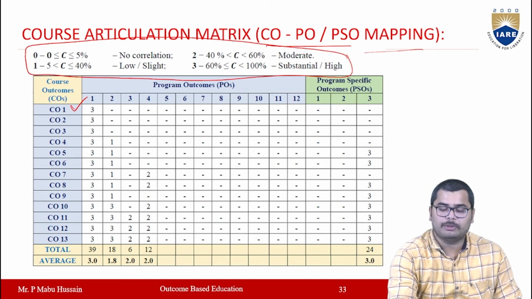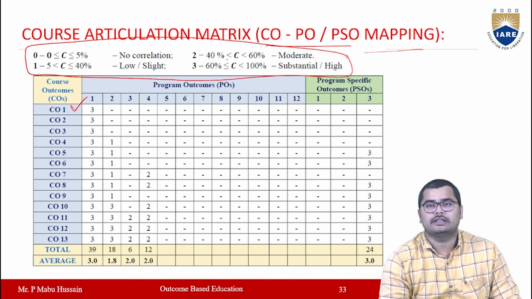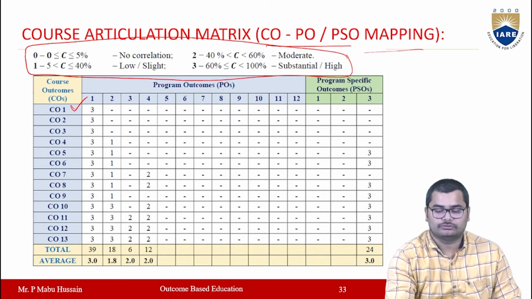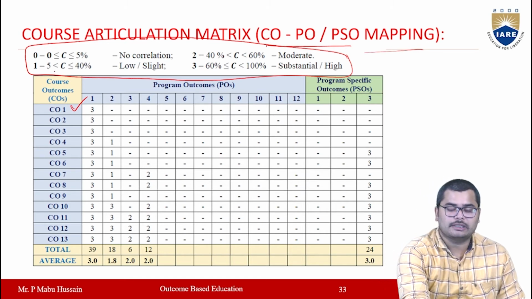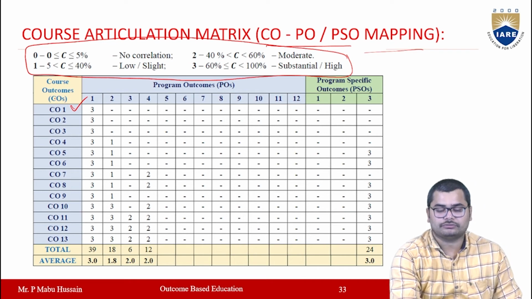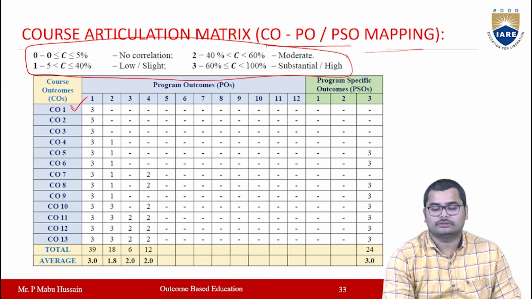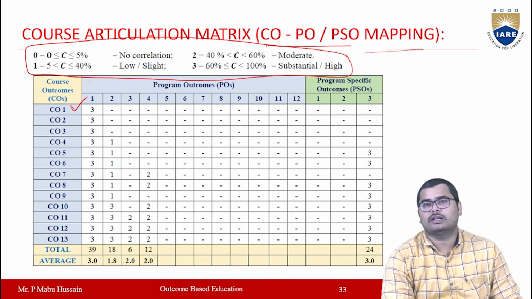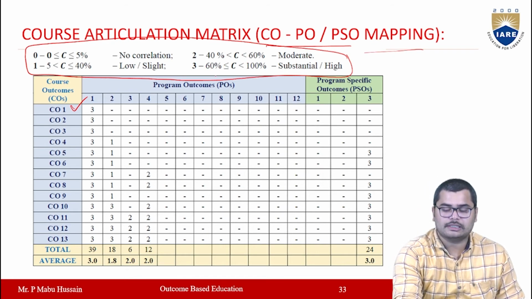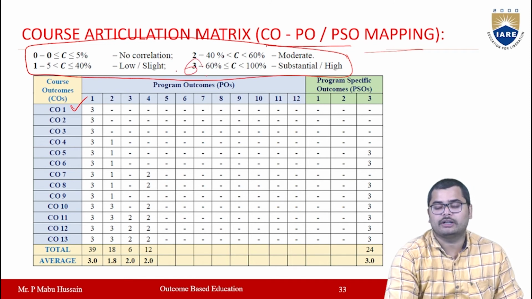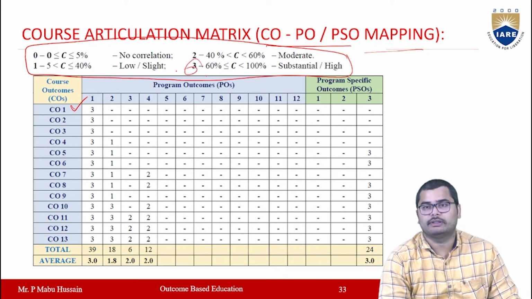And if the percentage of key competencies is between 40 to 60%, you can say that the particular CO is moderately mapped with the PO. Right? Then if the percentage is between 5 to 40, it is low or slightly mapped. And if it is between 60 to 100, it will be highly mapped with level 3.